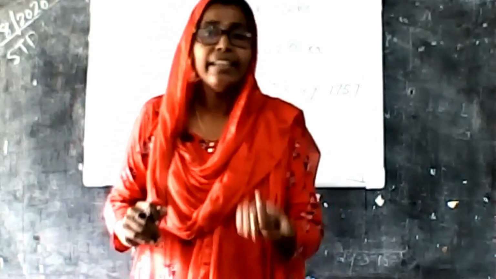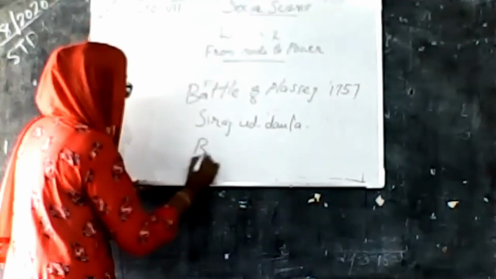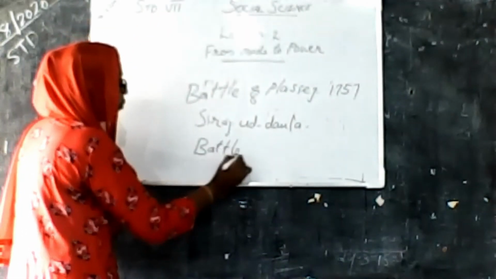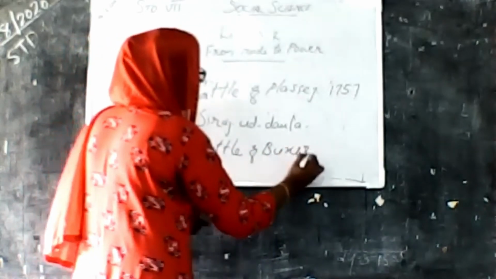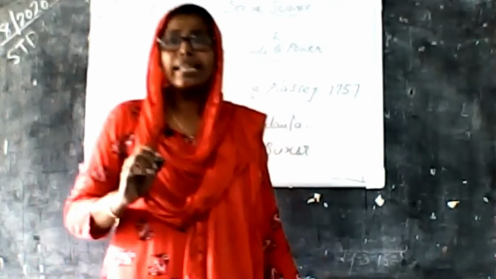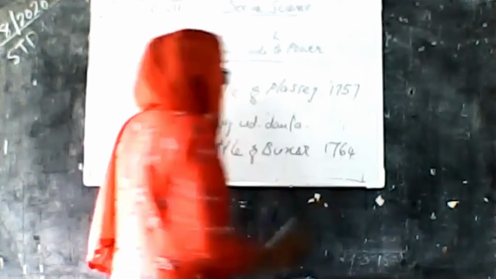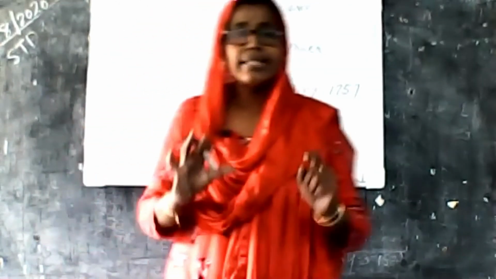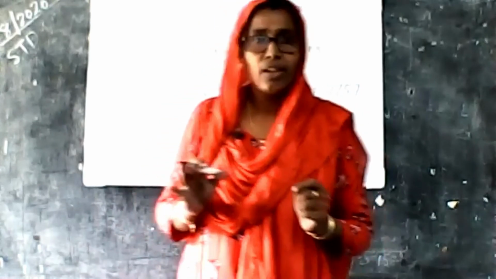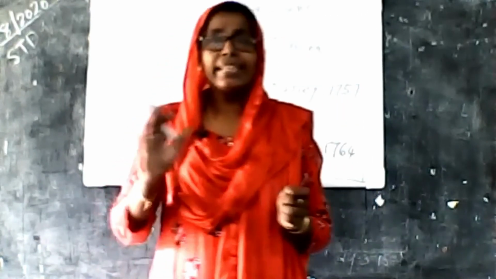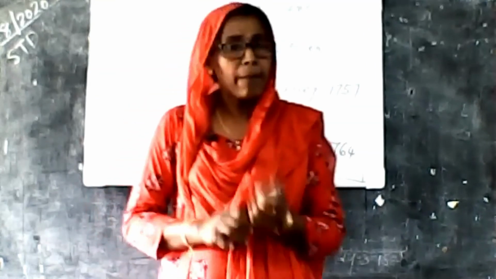And again, they started another war. That war is known as the Battle of Buxar. In which year did the Battle of Buxar start? That war started in 1764. All these wars, their names and years, you must study well. Don't forget that. As a result, the entire nation came under the company rule.